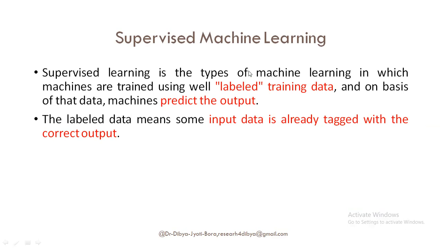Supervised learning is the type of machine learning in which machines are trained using well-labeled training data. So label data. Label means what? You know, na? Suppose A, B, C. A is the label for that particular item. That item is A. Suppose mango. Suppose item B, that is say apple. So these are the label training data, and on the basis of that data, machines predict the output.